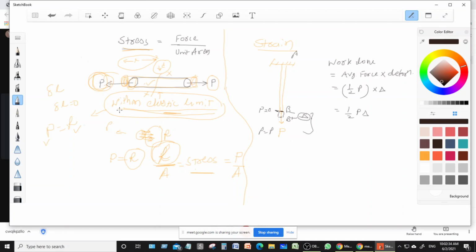P into delta. Now this is what is called the strain energy, right? Why is this work done called the strain energy? Because when we apply the force, B changes to B dash. Once you remove this P, what happens? B goes back to B. It means self work done, right? Self work done. It means who will do that work?